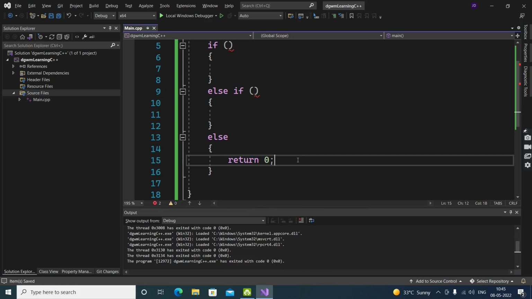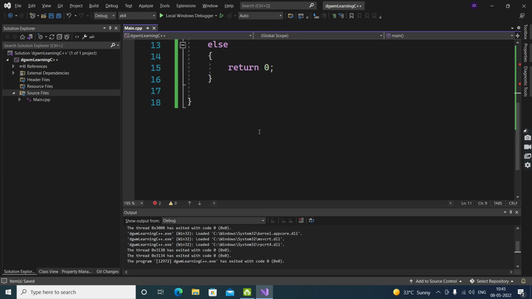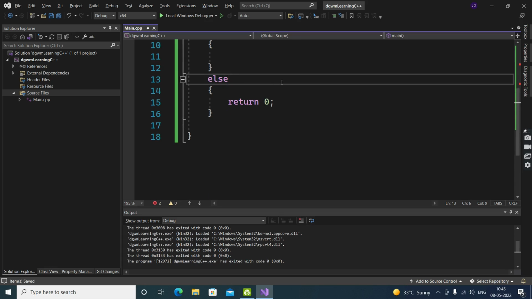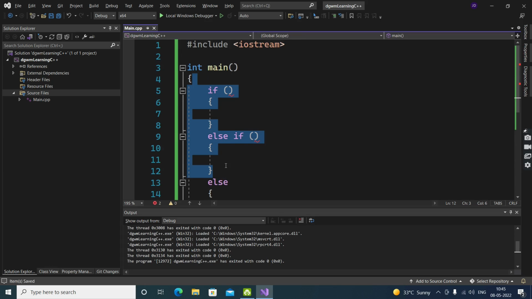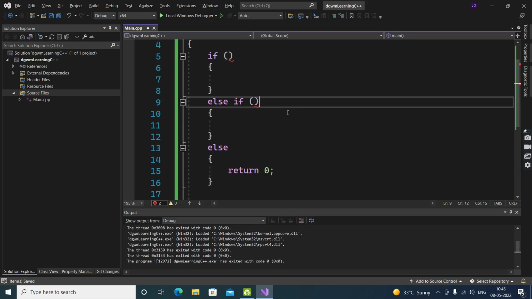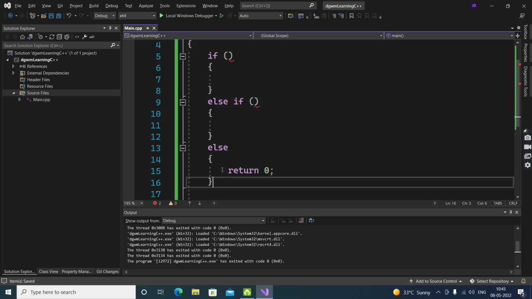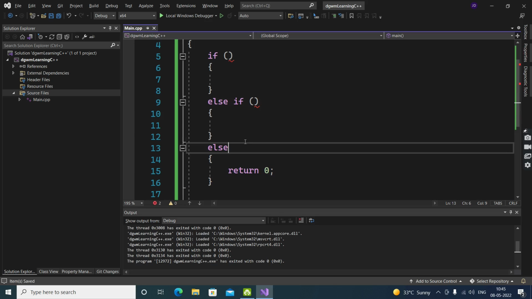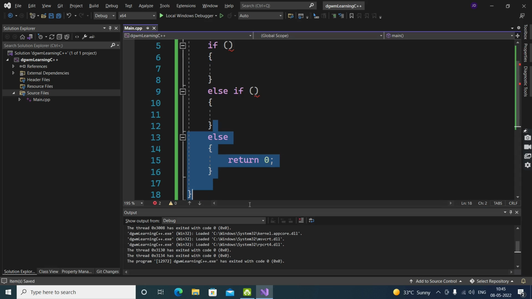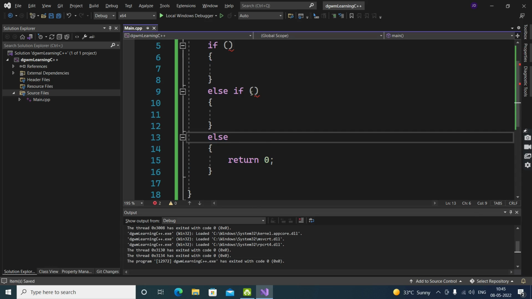In the else we don't need a condition. If both of these are false, when the condition is not satisfied, it will run else, or if there is no else, it will just skip this and run the rest of the code. So we don't need any condition for else, but for if and else if we need a condition.